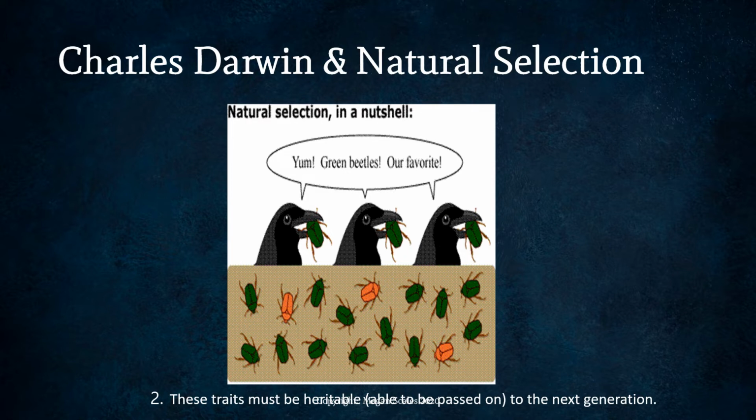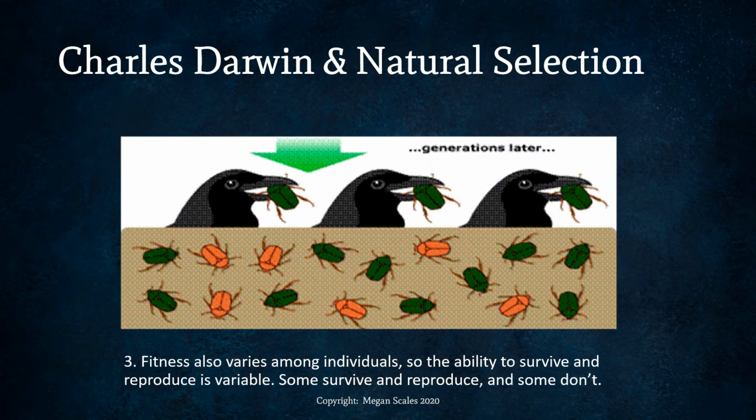So we're assuming that green beetles have more green beetles and orange beetles have more orange beetles. So fitness, the ability to survive and reproduce, is variable. So we're seeing that the green beetles are getting picked off and they're not passing on their genes as often as the orange beetles.